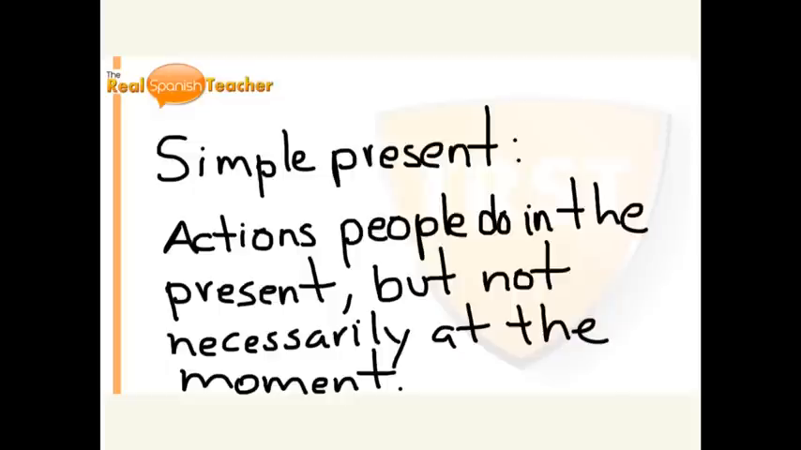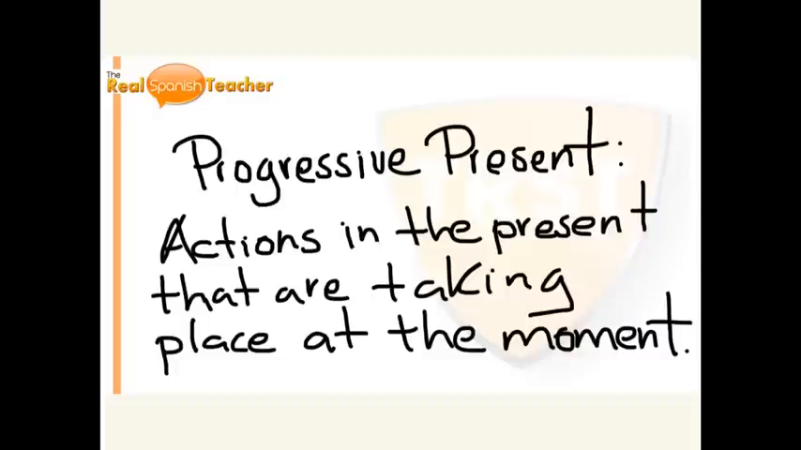And let's go with the definition of progressive present now. The progressive present is actions in the present that are taking place at the moment. So instead of saying I smoke, you say I am smoking, right? And instead of saying I swim, you say I am swimming. So basically that's the main difference. But we're gonna see some tricky things about this.